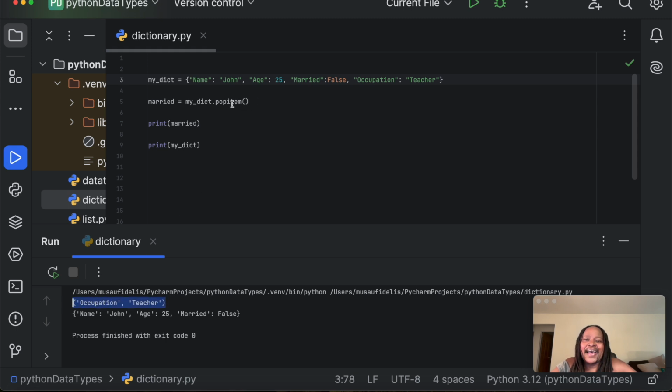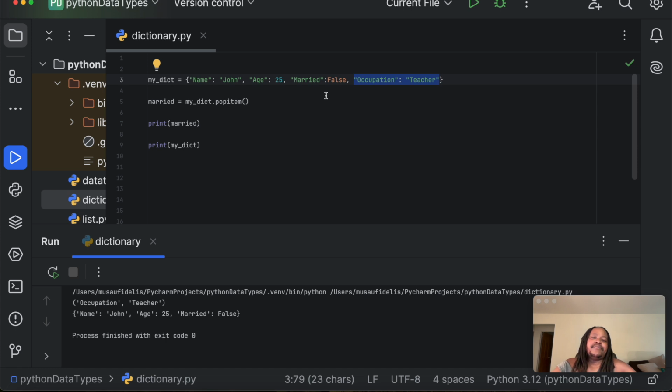When you use popitem, it removes the last item from the dictionary and returns that item. It returns both the key and the value. You can see here, it returned a key and a value, occupation and teacher. The pop method that we saw before returned only the value, but we provided a key.